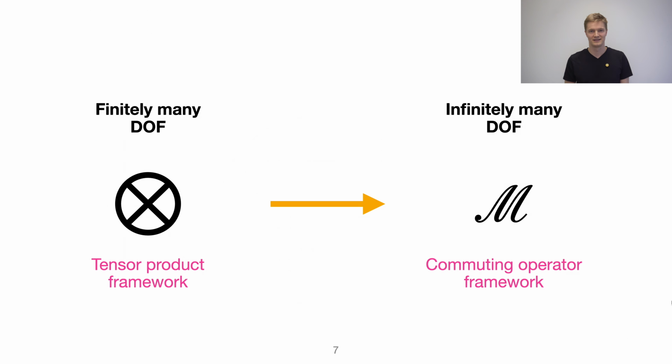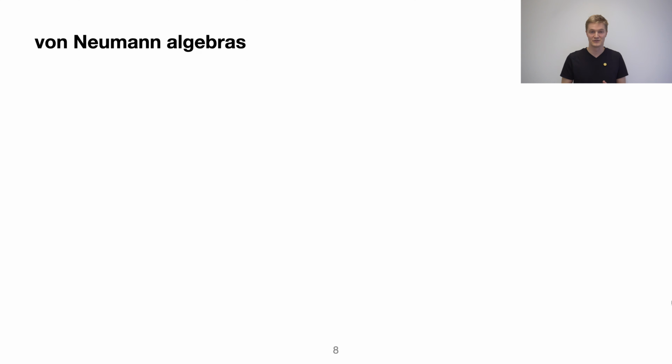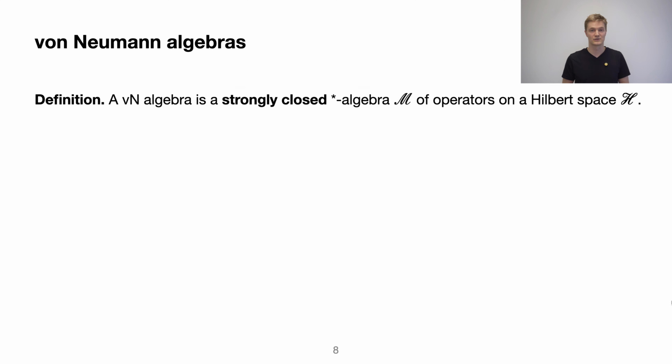The commuting operator framework is formulated in von Neumann algebras. So what is a von Neumann algebra? It is the observable algebra of the quantum system that we're interested in. It acts on a Hilbert space H, and it is an algebra of bounded operators on that Hilbert space, which is closed under the adjoint, it's closed under products, but it's also closed in the strong operator topology.